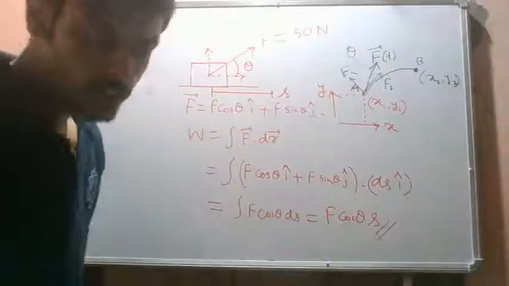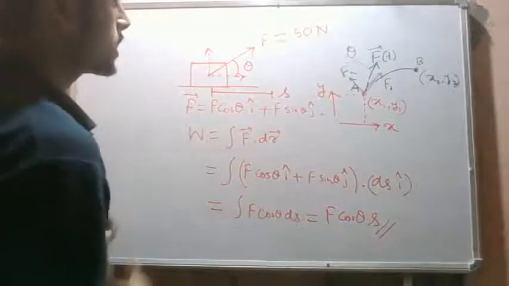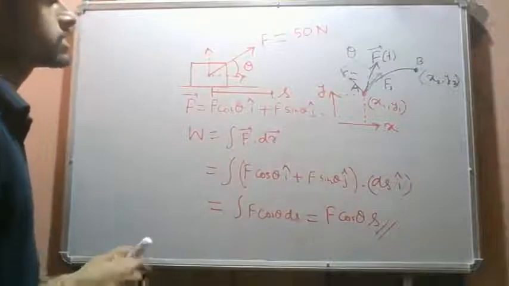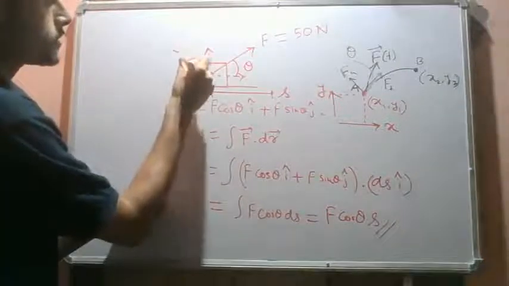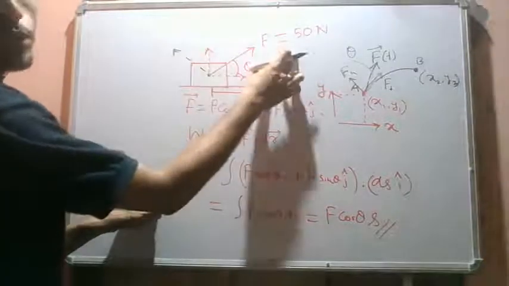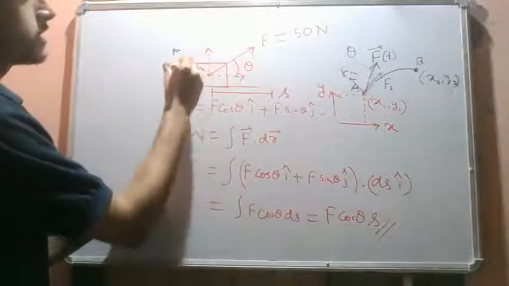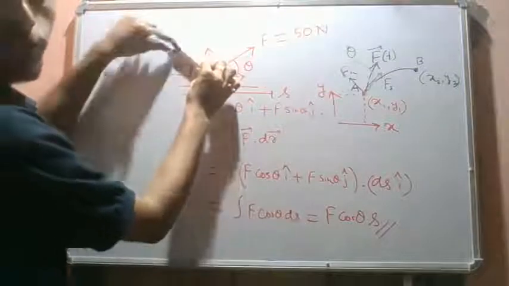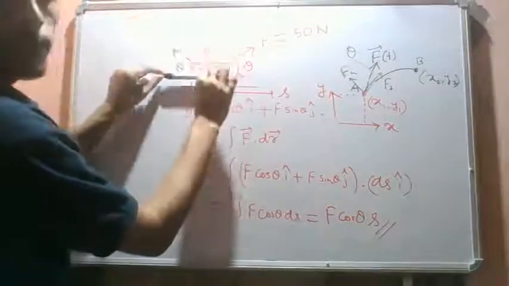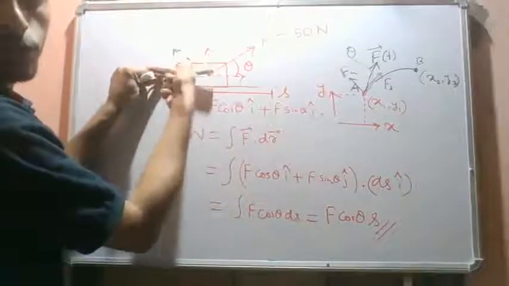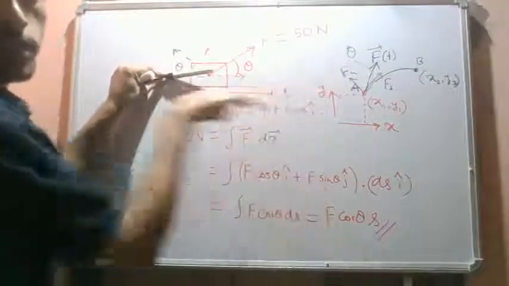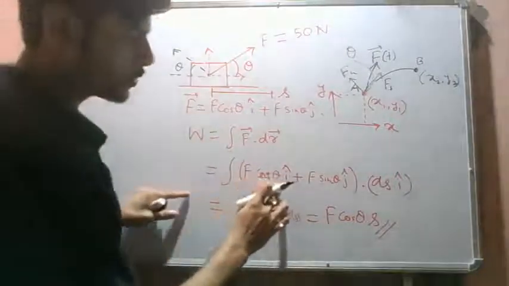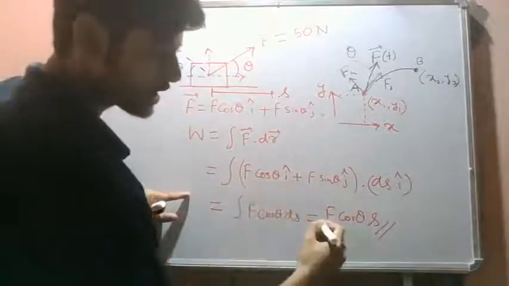Okay, instead, let's say the force is acting in a different direction, something like this. The same force acting in this direction, so the component of this force along this displacement is this one. This is the component of the force along the horizontal direction. So in this case f cos theta will be minus i cap. So in this case the work done will be negative.